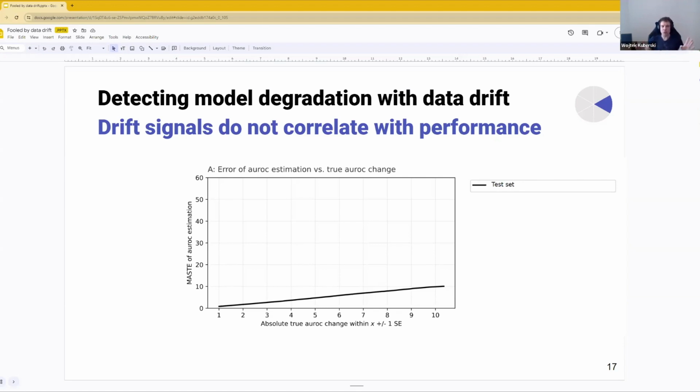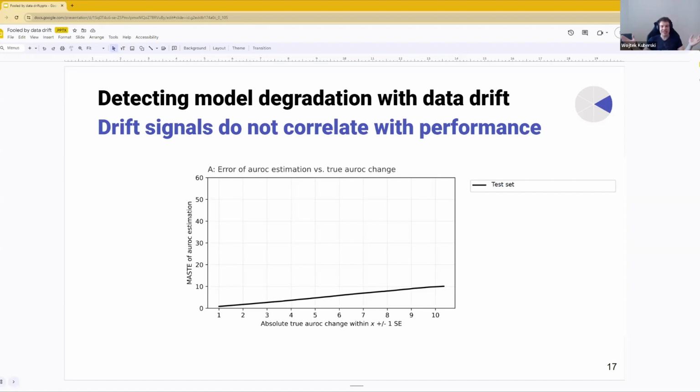So what you see here is we're going to try to predict the change of model performance, here defined as ROC AUC, the area under the ROC curve. And what we're going to do here is we took a lot of datasets and measured how they change, and whether we can use some kind of data-driven signals to actually predict that change in performance.